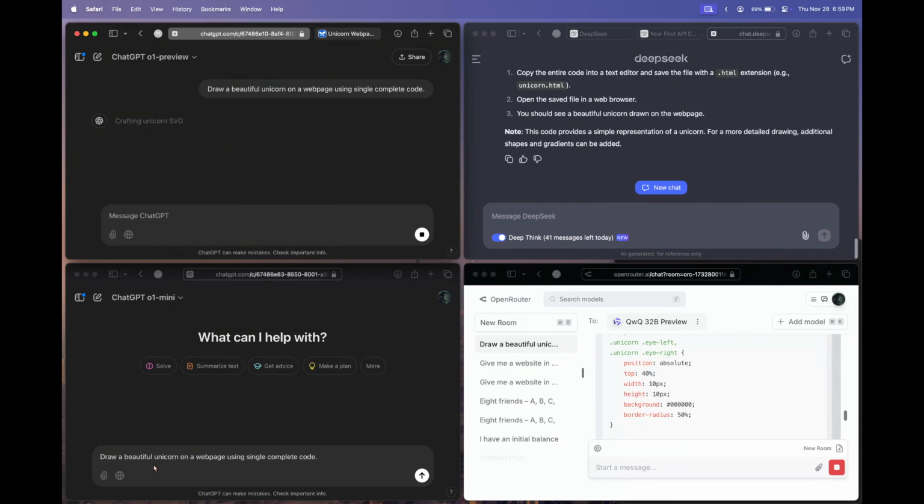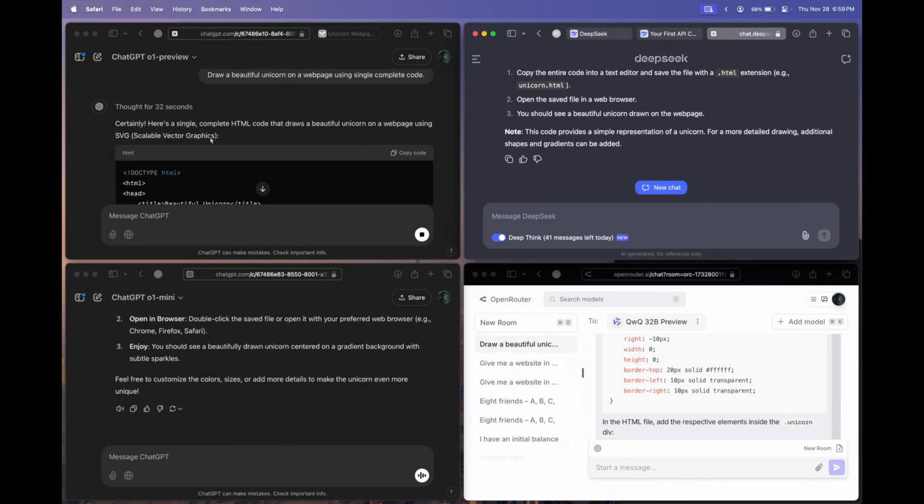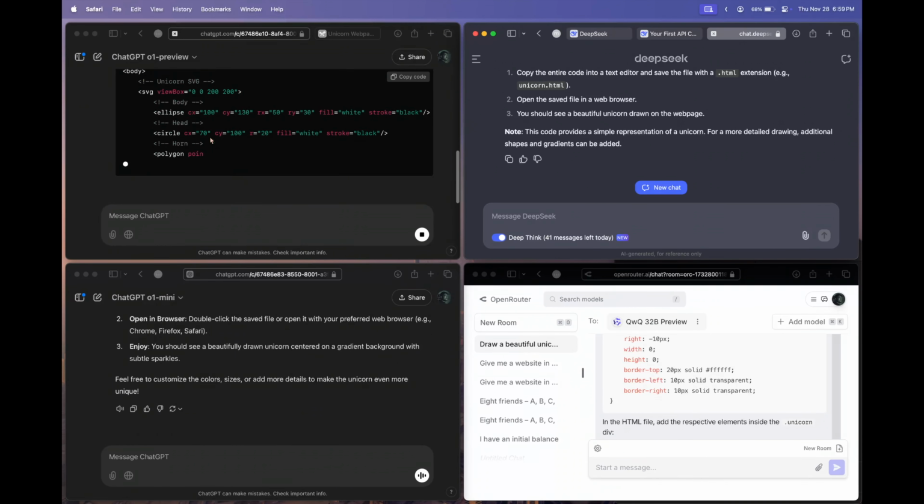Okay, so the DeepSeek model has finished generating the code, and I think so have O1 Mini and the Qwen model as well. While O1 Preview, okay, so O1 Preview has also come up with the code. Let's test this one by one.